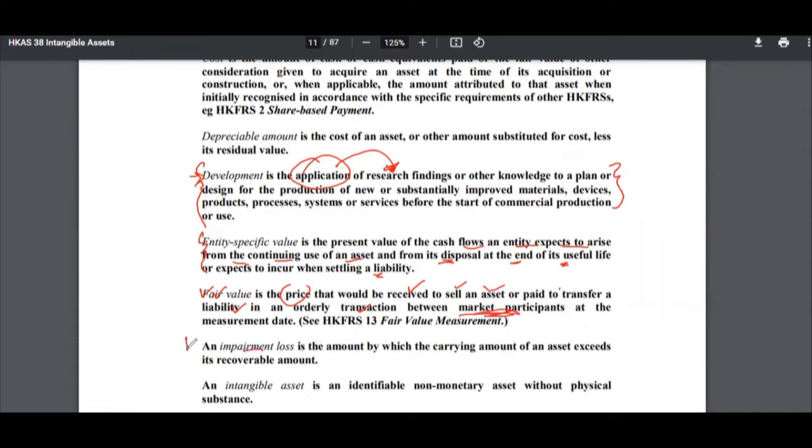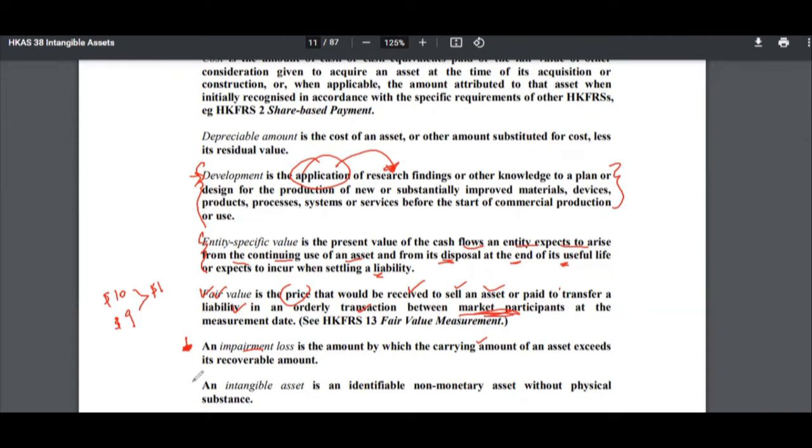Impairment loss is a decline in the value of an asset, right? So the decline of value of the asset compared to the carrying amount. To give you a very simple example, let's say the cost of the asset was $10, but then you can only sell it for $9. So the impairment in this case is actually $1, right? The market value of your product has gone down by $1. That's what an impairment is.